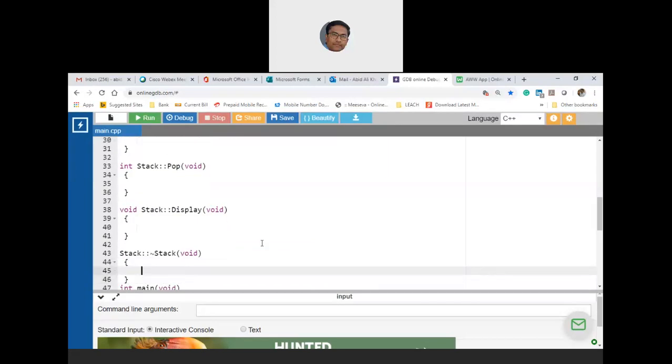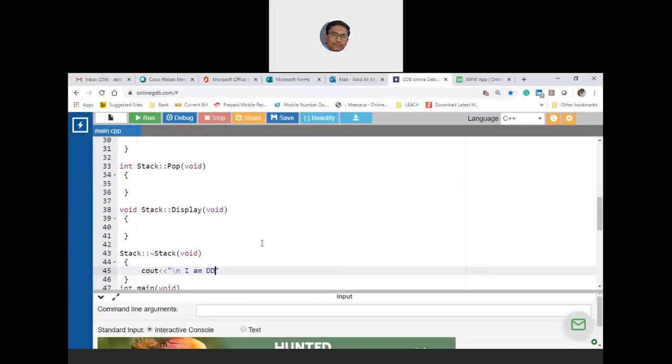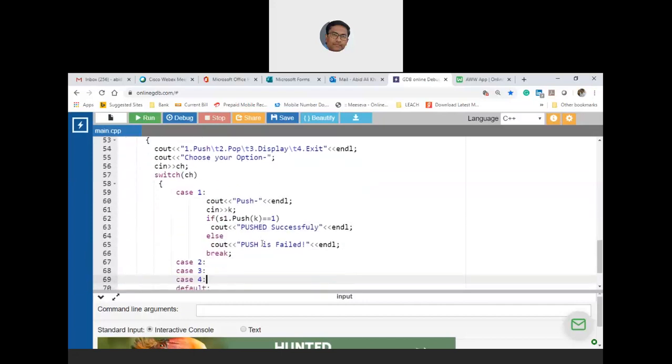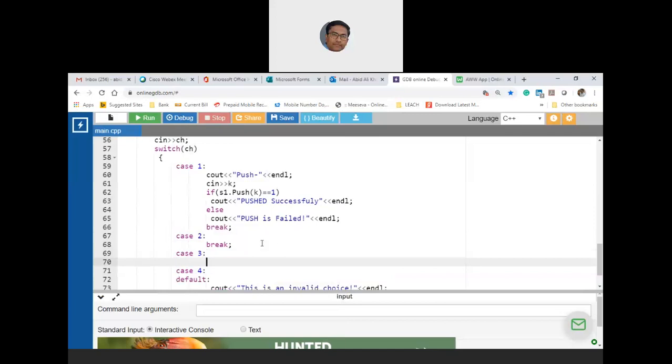Okay, so let us write Cout I am in default destructor. Let us start filling up the entire parts. Okay, let us go to push first. Let me write the other part because I need to break properly, otherwise it will enter into other cases.